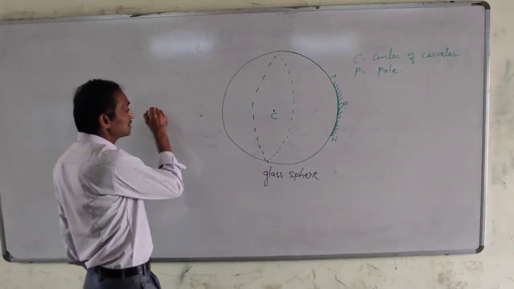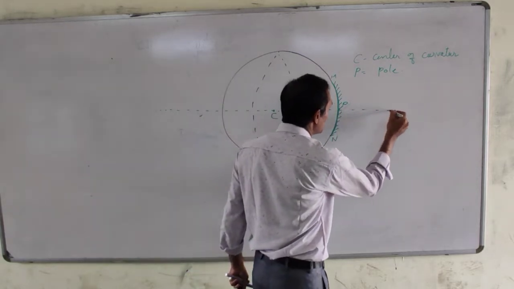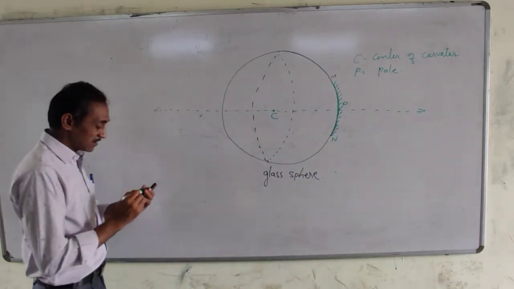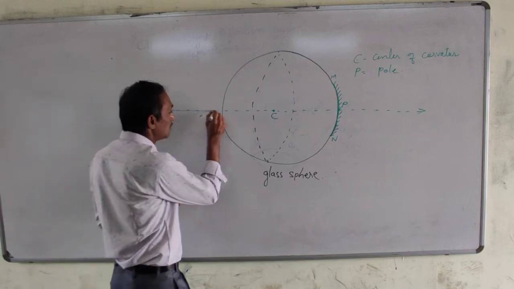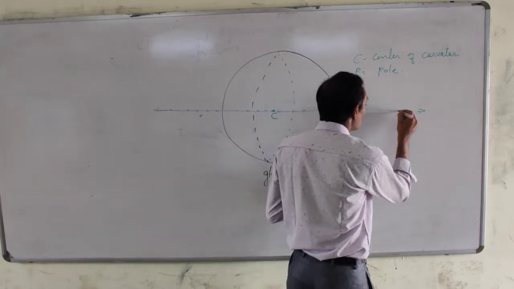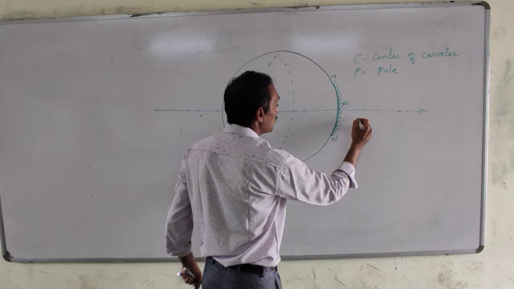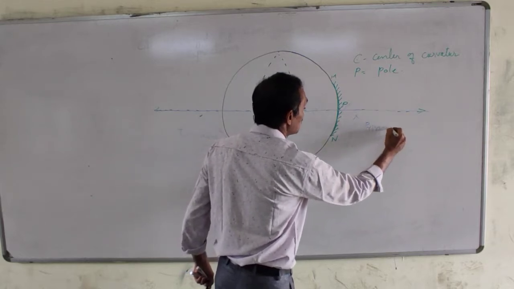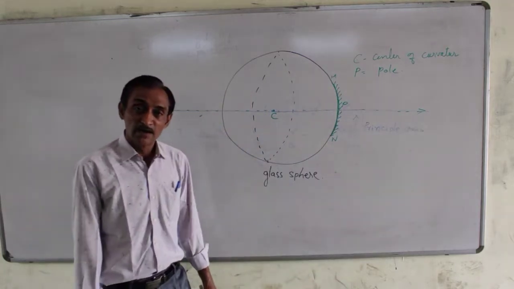The line passing through the center as well as the pole of the mirror, this axis, you see this axis, I use a different color. The axis passing through the pole and the center is called the principal axis of the mirror.